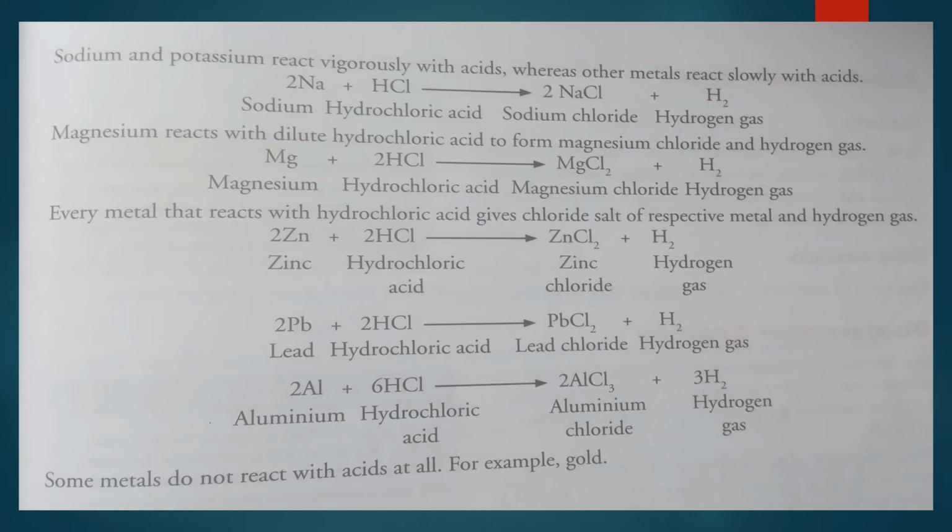You can see zinc reacts with hydrochloric acid and zinc chloride is formed. Similarly, lead gives lead chloride, and aluminium gives aluminium chloride. So whenever a metal reacts with hydrochloric acid, the chloride salt will form along with hydrogen gas.